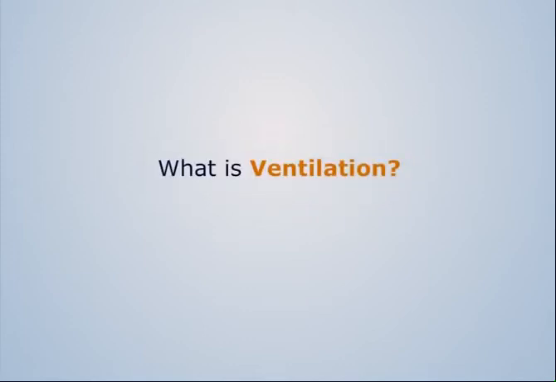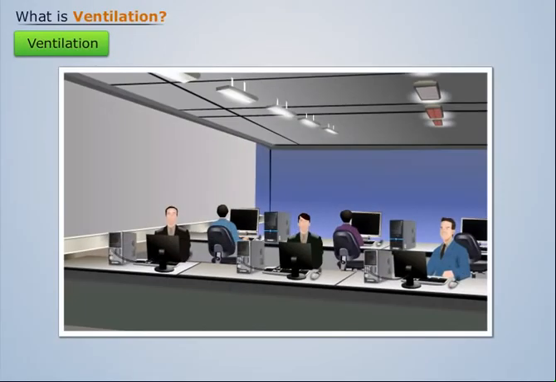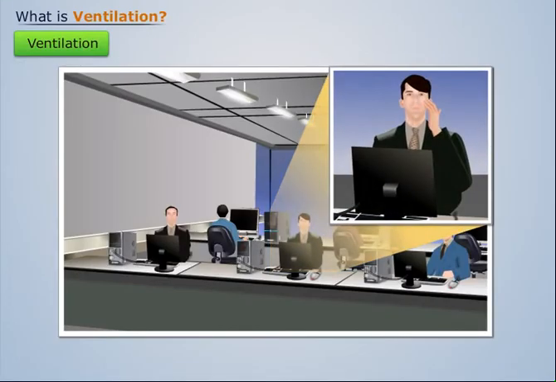What is ventilation? Let's understand ventilation. Consider a group of persons working in a room. We can see that there is no window in the room and the door of the room is closed. Here the persons sitting will feel suffocation because no outside air moves inside the building and gets distributed.